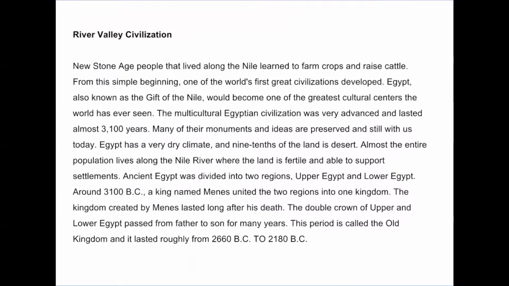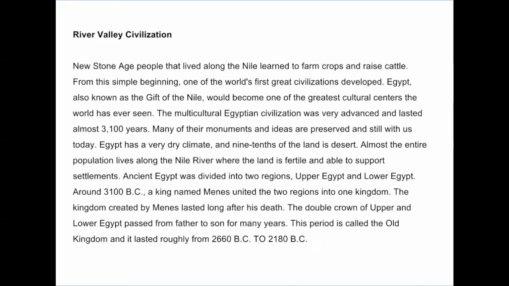River Valley Civilization. New Stone Age people that lived along the Nile learned to farm crops and raise cattle. From this simple beginning, one of the world's first great civilizations developed. Egypt, also known as the Gift of the Nile, would become one of the greatest cultural centers the world has ever seen. The multicultural Egyptian civilization was very advanced and lasted almost 3,100 years. Many of their monuments and ideas are preserved and still with us today.